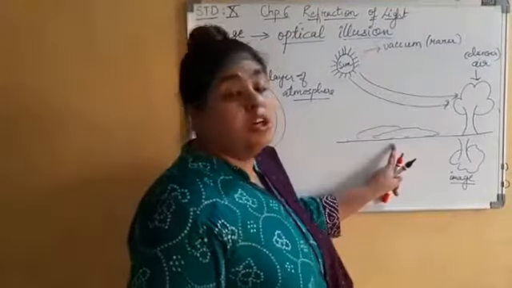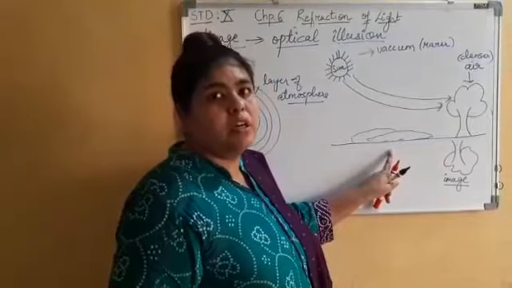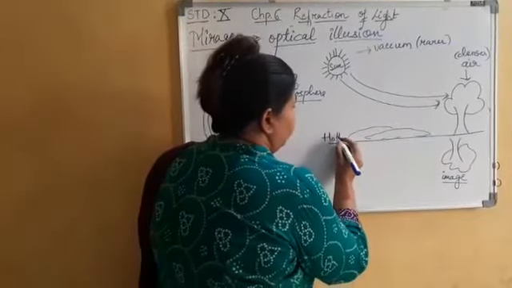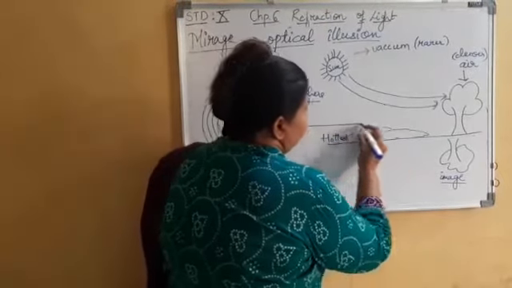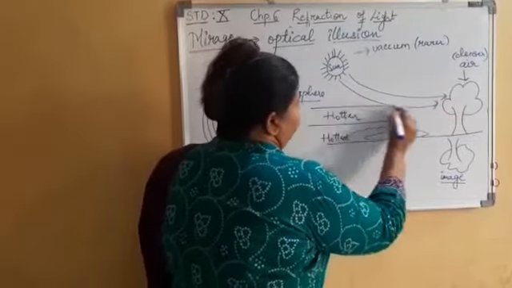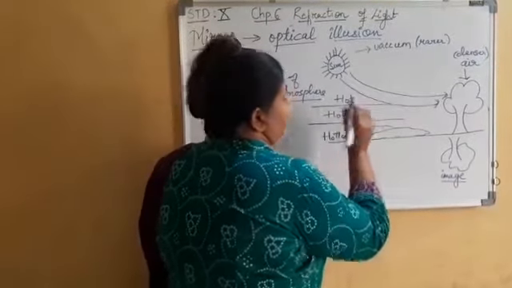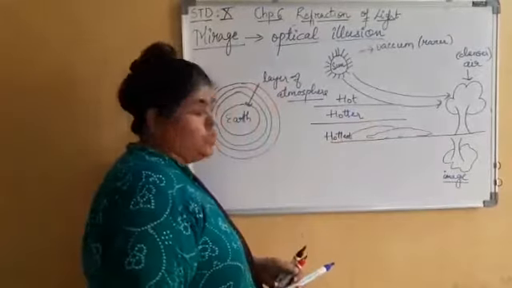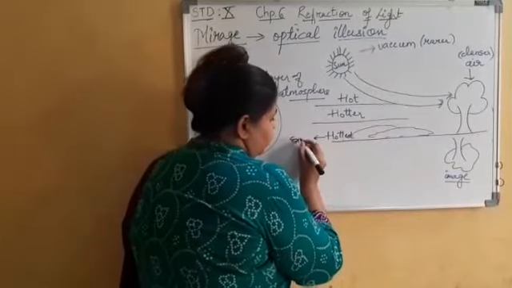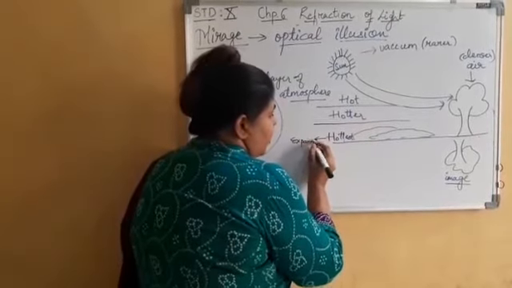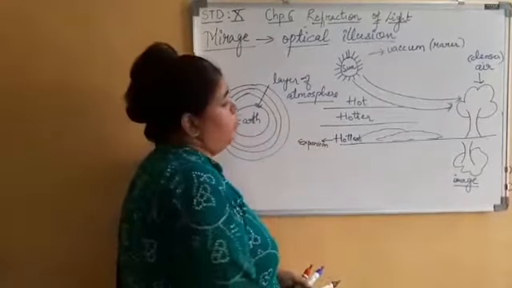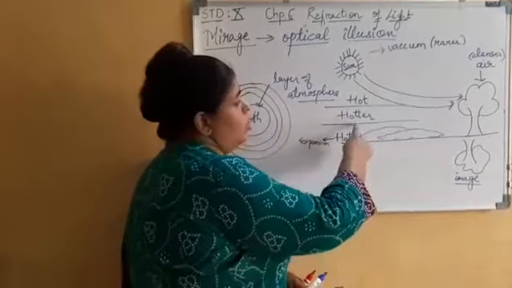The surface near the road will expand first. This surface is too hot, I can say this is the hottest. The next surface will be hotter, and then the next surface will be hot. When I say hottest, there is expansion of air.